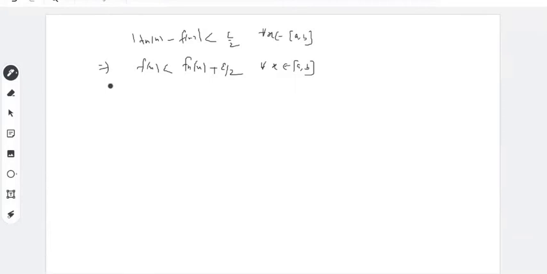And therefore, if you take the supremum of both the sides, the supremum of fx must be less than or equal to the supremum of fnx plus epsilon by 2. Right? Is it okay?